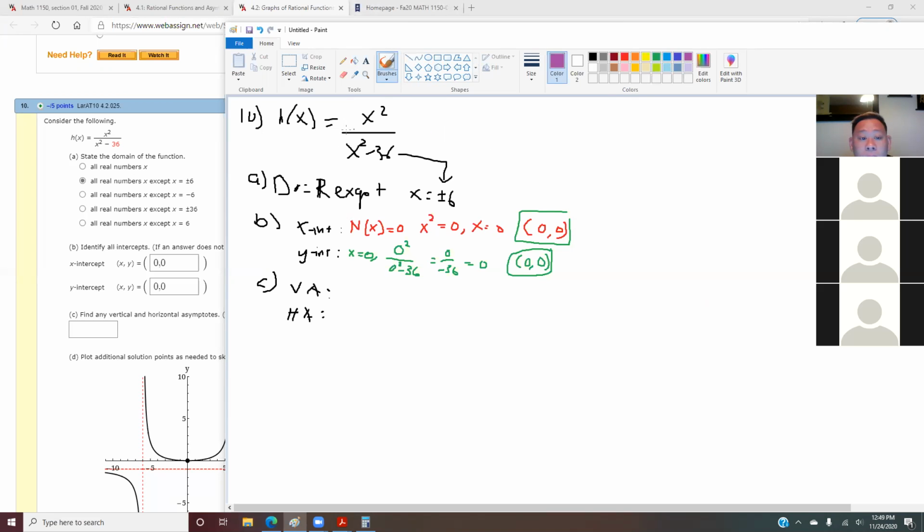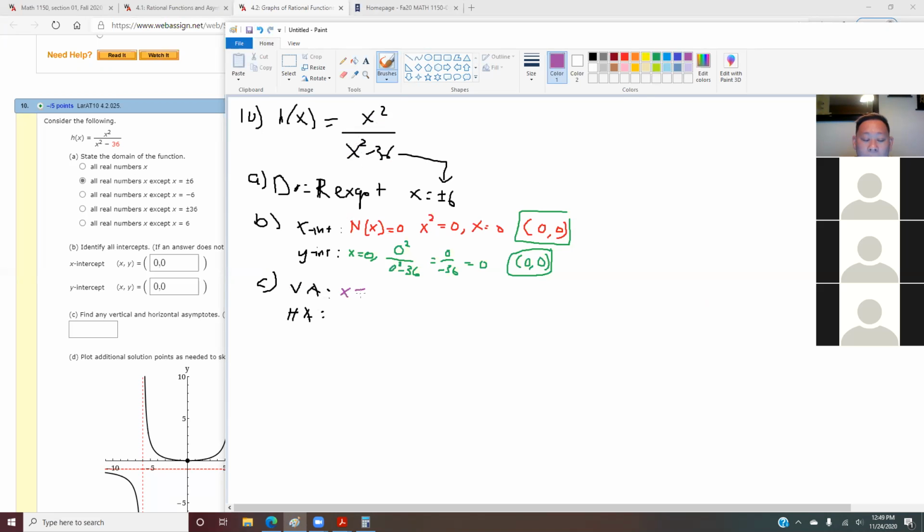Can you cancel anything here? Can you cancel your x squared here? Can you do this? Don't do that. You get a 0. So that is nothing, no common factor here. So what is your vertical asymptote in this case?